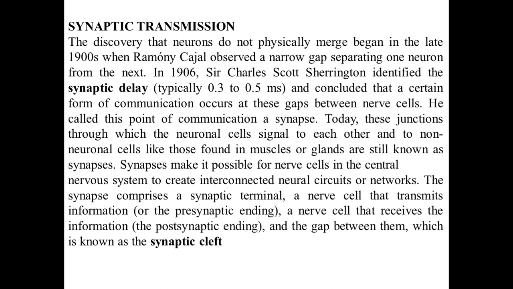Synapses make it possible for nerve cells in the central nervous system to create interconnected neuronal circuits or networks. The synapse comprises a synaptic terminal, a nerve cell that transmits information, or the presynaptic ending, a nerve cell that receives the information, the postsynaptic ending, and a gap between them which is known as the synaptic cleft.